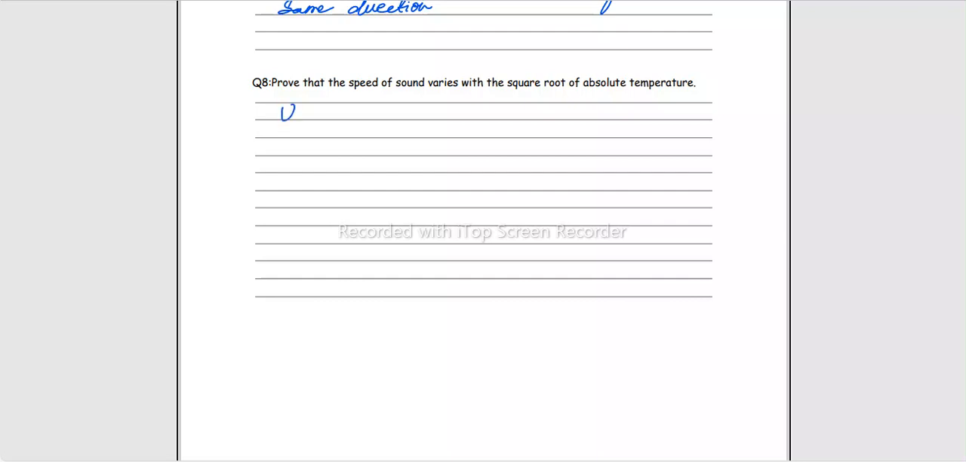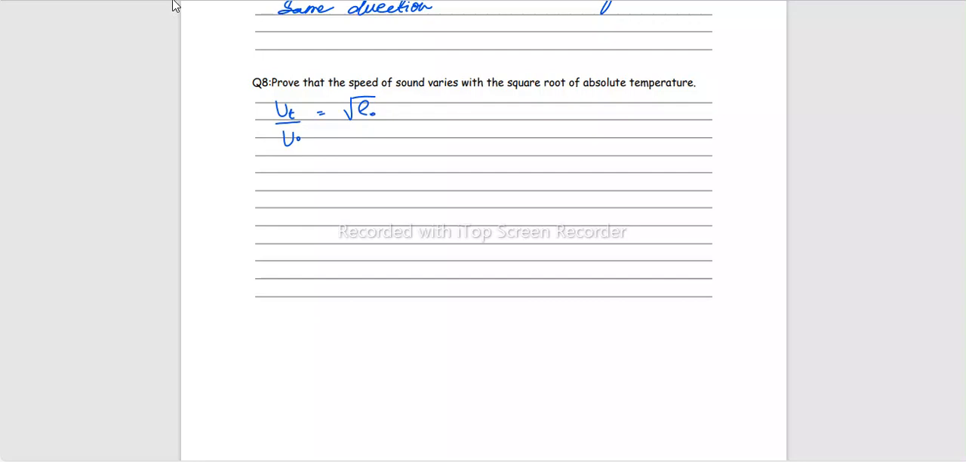We know that the speed of sound varies inversely with the density, right? So we'll just write it this way: density at t degree, density at 0 degree. Speed of sound at 0 degree, speed of sound at t degree. Okay, let's just invert it. Speed of sound at t degree over 0 degree, and density at 0 degree over density at t degree centigrade.